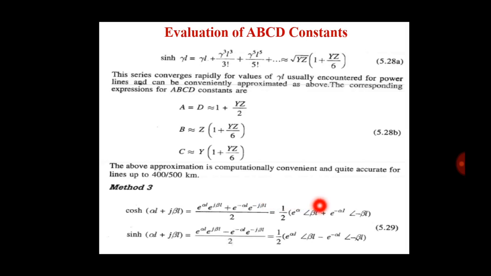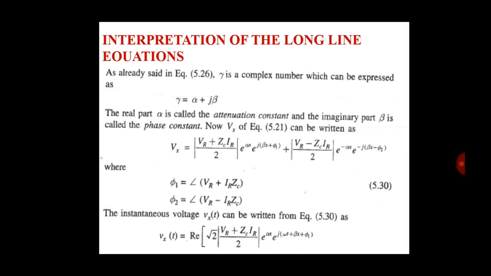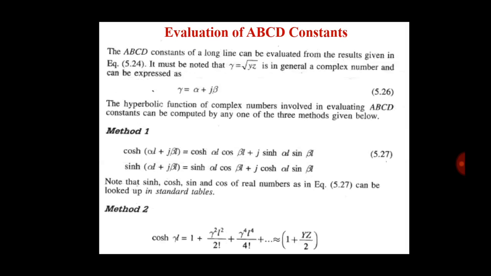In polar form, it is one half of e raised to alpha L with the angle beta L, plus e raised to alpha L with the angle minus beta L, same as here. And as already said in equation number 5.26.